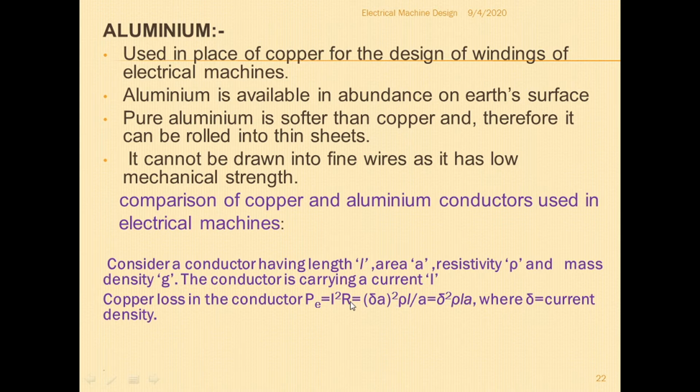Resistance is rho L by A. So you will be getting delta square rho LA.